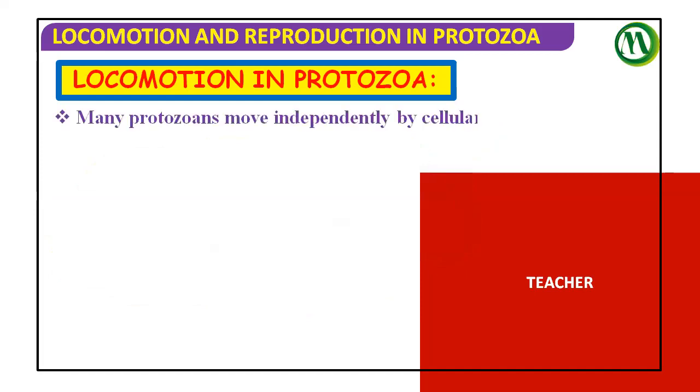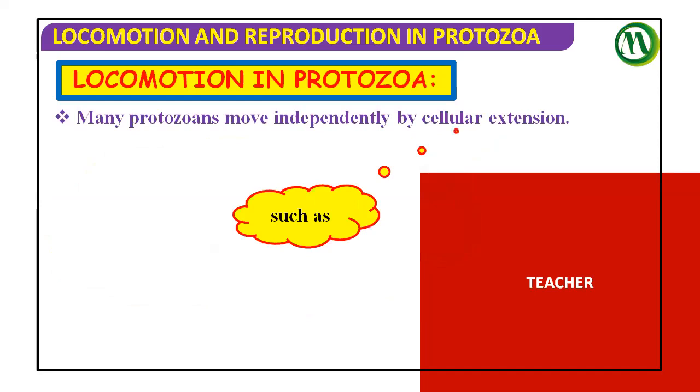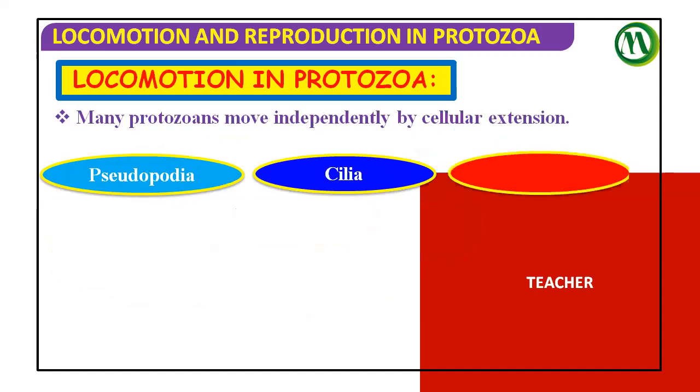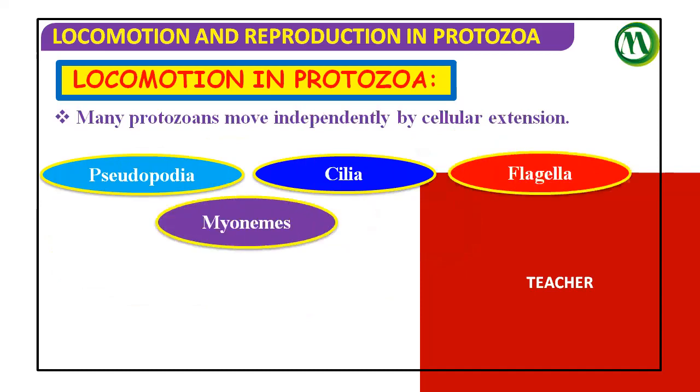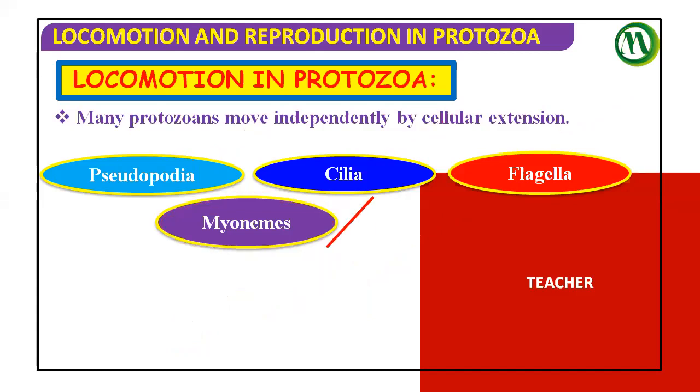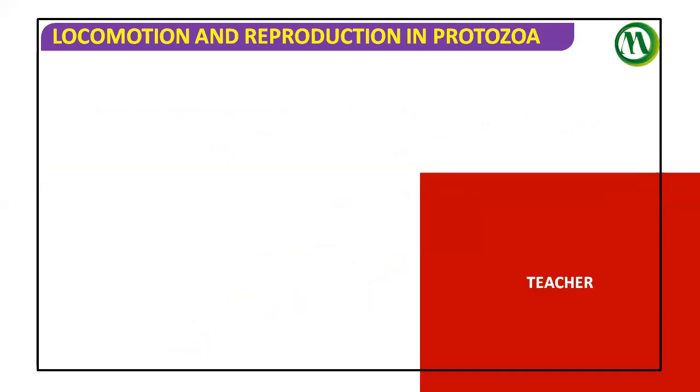Many protozoans move independently by cellular extensions like pseudopodia, cilia, and flagella. The major locomotory organelles are pseudopodia, cilia, and flagella. Myonemes are also accessory locomotory organelles; we'll discuss myonemes in the end. So myonemes are additional locomotory organelles, but the major locomotory organelles are three: pseudopodia, cilia, and flagella. Along with that, some have contractile fibrils also.